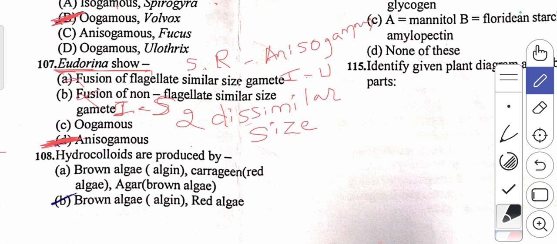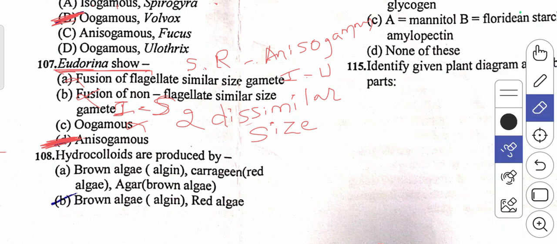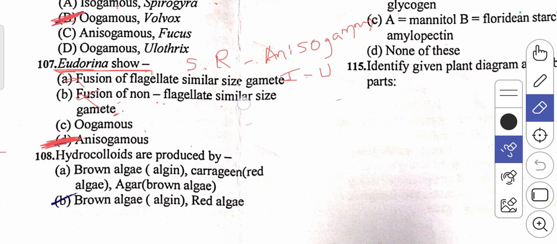Then the third one is oogamous, where one large non-motile gamete fuses with the small motile gamete. This is also a wrong statement. So for this question, D is the right answer, that is anisogamous. Anisogamy means the fusion between two dissimilar gametes.